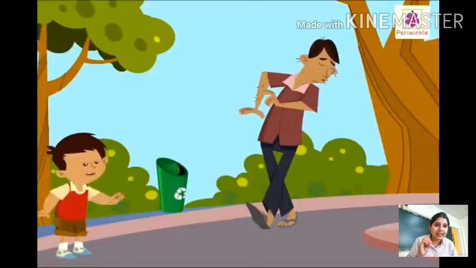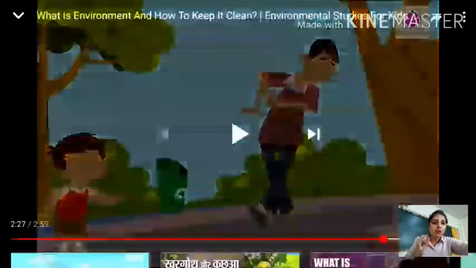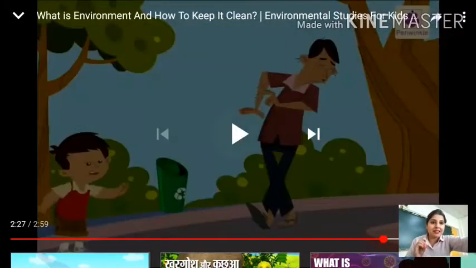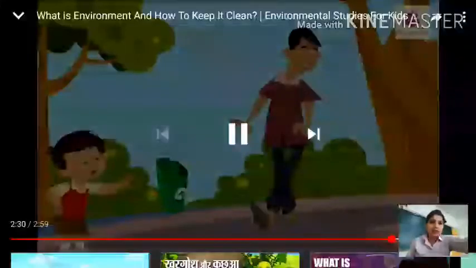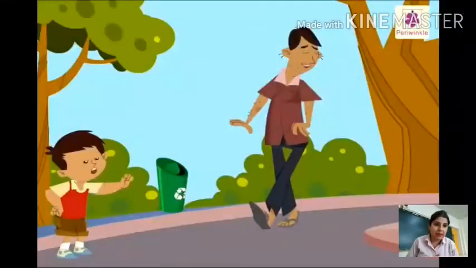If some plants are there in your surroundings or at your home also, water those plants. Don't spit on the roads or in the parks. This is mainly a bad habit, to spit on the open floor, right? I have seen so many people spit like this on the floor. That pollutes our environment. The germs also spread here and there, and that pollutes our environment.